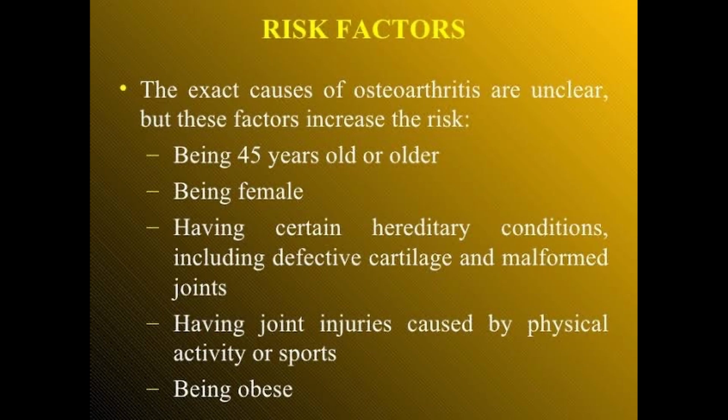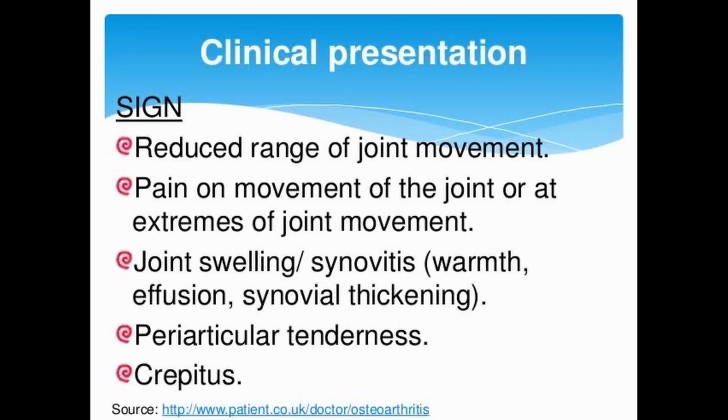Next we discuss the clinical presentation. First is reduced range of joint movement: when OA occurs there is pain, so joint movement is restricted. There is pain on movement of the joint or at the extremes of joint movement, and there is joint swelling, synovitis, warmth, effusion, synovial thickening, periarticular tenderness and crepitus. These are all signs of OA.